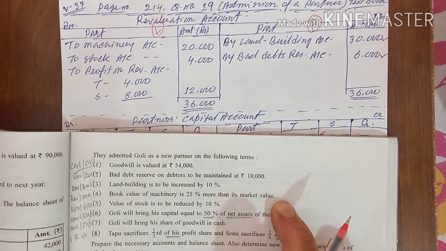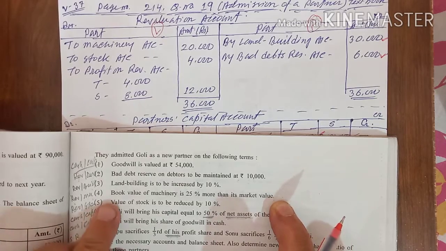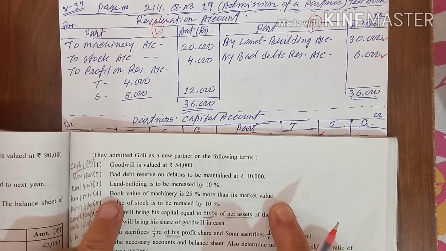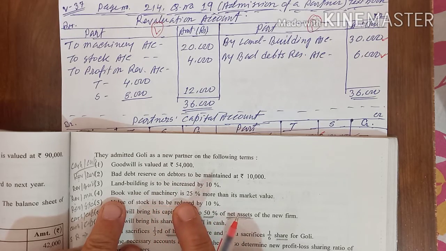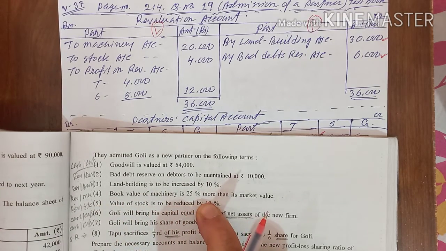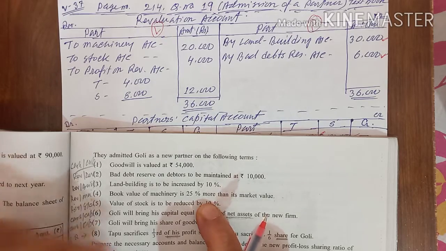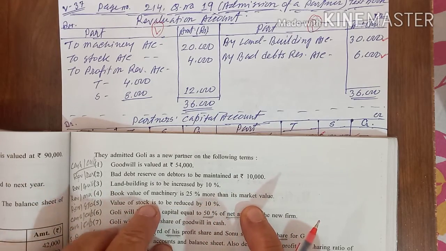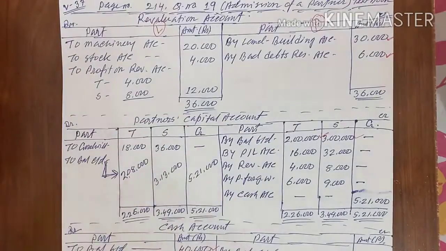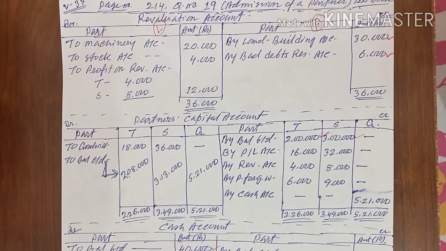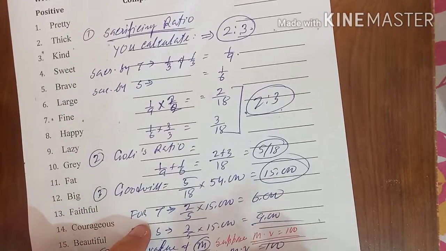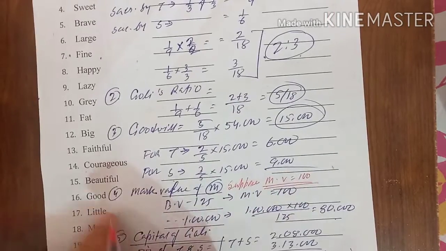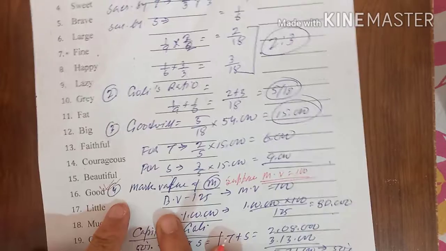Machinery you have 1 lakh according to your old balance sheet. And in the adjustment it is given that the book value of the machinery is 25% more. This 1 lakh is 25% more than its market value. The market value you do not know, but it is given indirectly that book value is 25% more. What will we do? This is the working I have done.